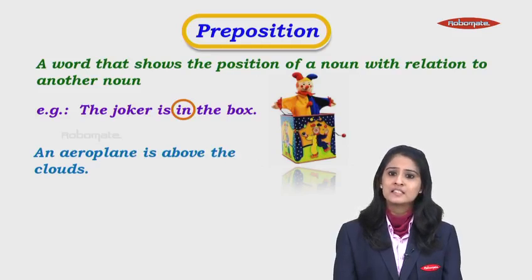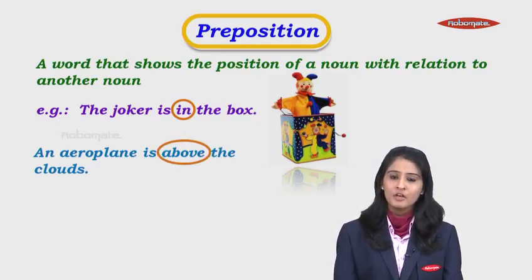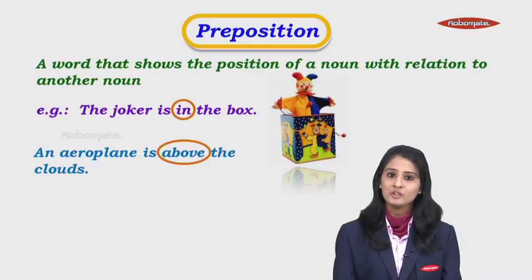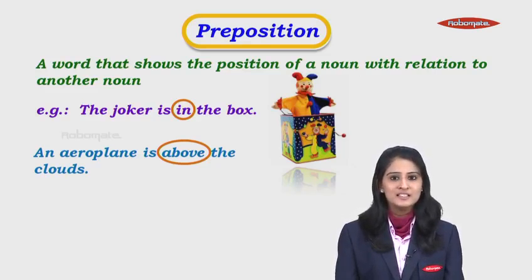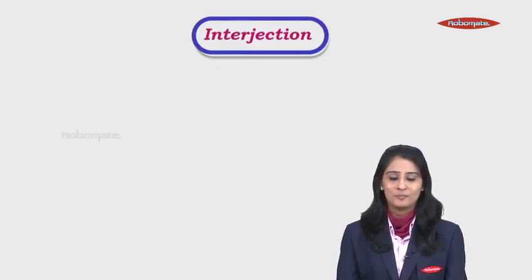Let's see the next example now. An aeroplane is above the clouds. Again we have two nouns, aeroplane and clouds. And the word above shows us the relation between the words aeroplane and clouds. Hence, the words in and above, these are prepositions. Let's see the next one now.